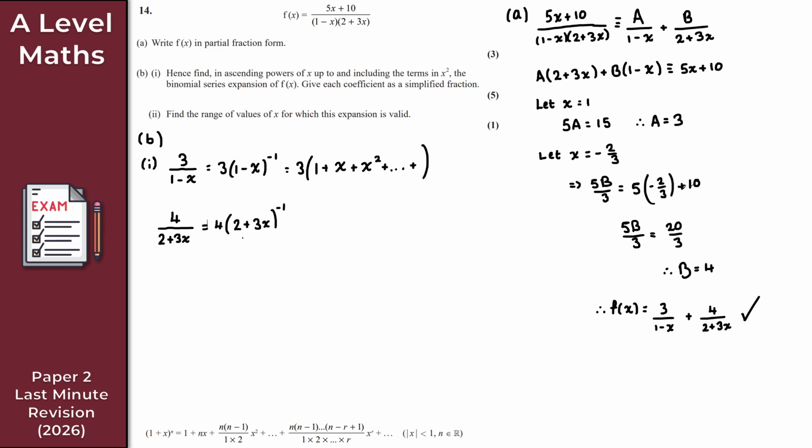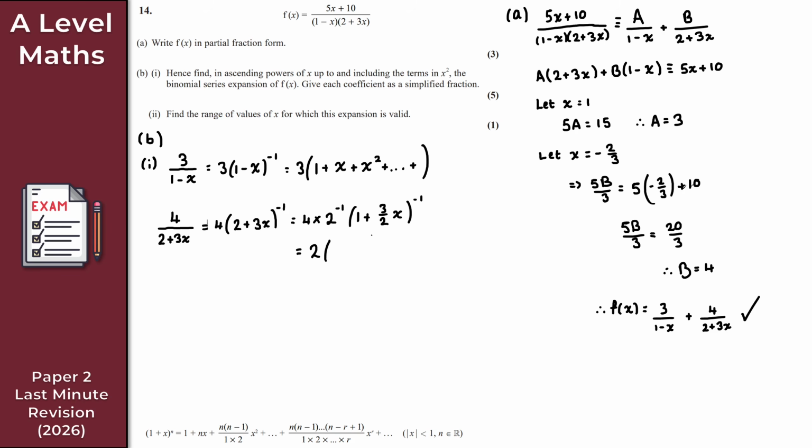So I need to pull the 2 out as a factor, and raise it to this power. That gives me 4 times 2 to the minus 1, times (1 plus 3 over 2 x) to the power of minus 1. 2 to the minus 1 is 1 over 2, and 4 over 2 is 2.